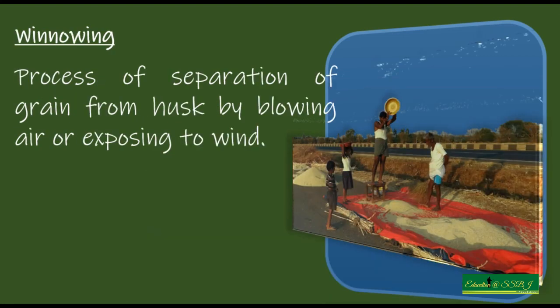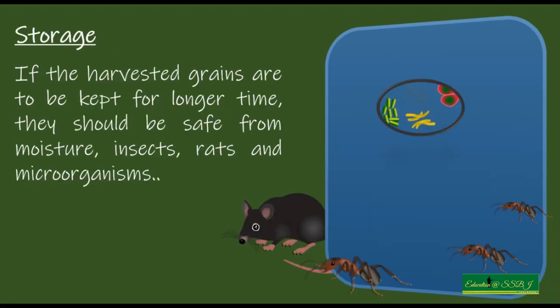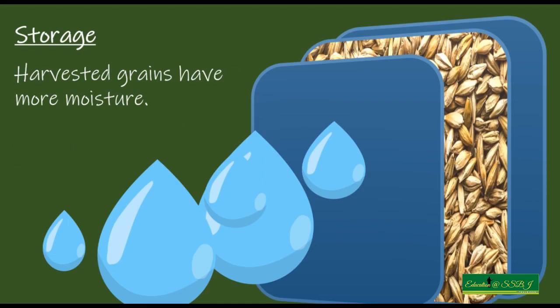After that, we need to store. If harvested grains are to be kept for longer time, they should be safe from moisture, insects, rats and microorganisms. If harvested grains have more moisture, then fungi, other insects will spoil those grains.